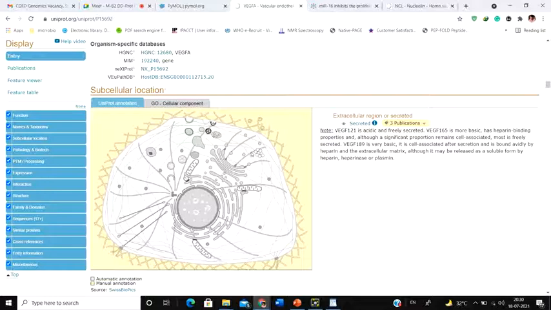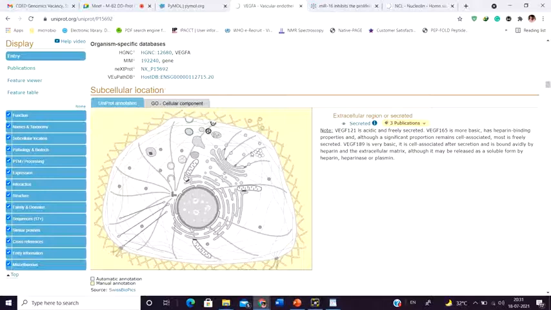But from amino acid, how will you conclude that this protein is secreted outside and this protein is present inside the cell? Sir, by searching it on the database. That's a very easy thing to do, but not that. Suppose that's a very novel protein. You are the first one to identify or discover that protein. Now, obviously, that protein is not going to be present in the database, because it is you who will update that particular protein in the database, right? So now, how are you going to deduce it?